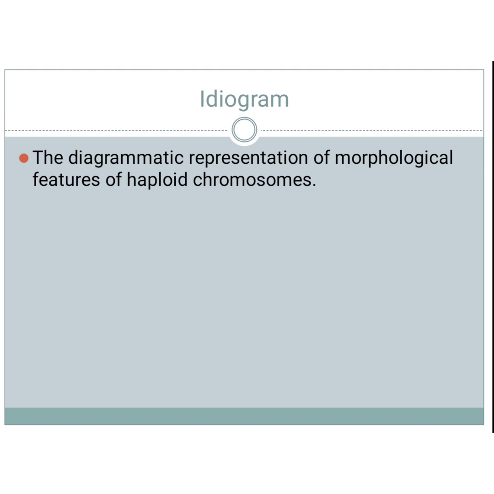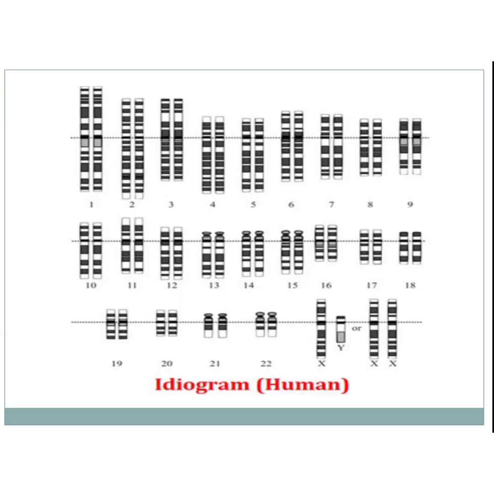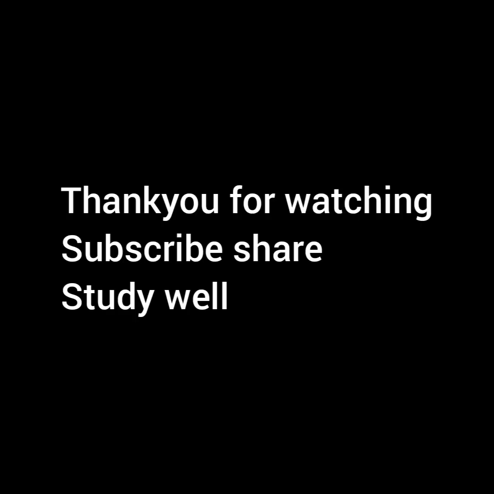Next, ideogram. Don't confuse the terms idiotype and ideogram. They are something different. An ideogram is the diagrammatic representation of the morphological features of haploid chromosomes. This is an important definition. You can see in this picture clearly the ideogram of human. This is the difference.